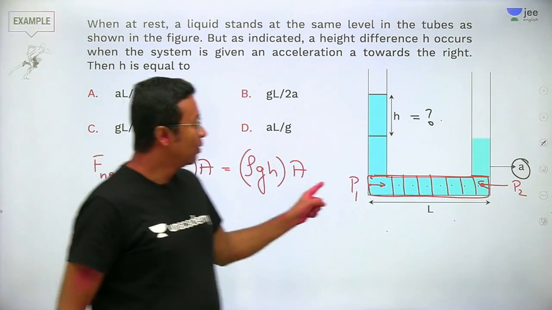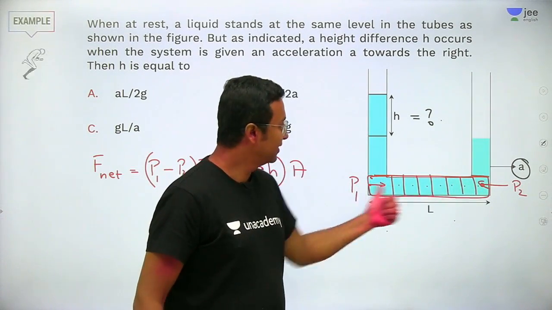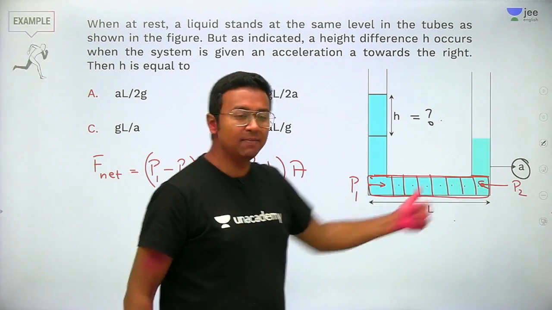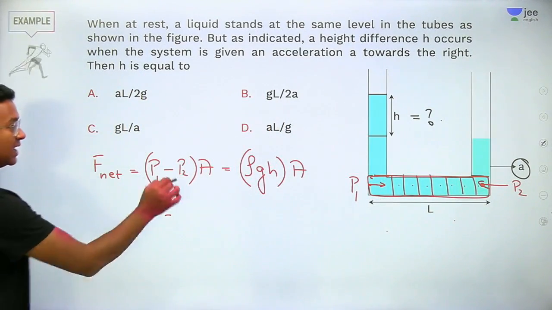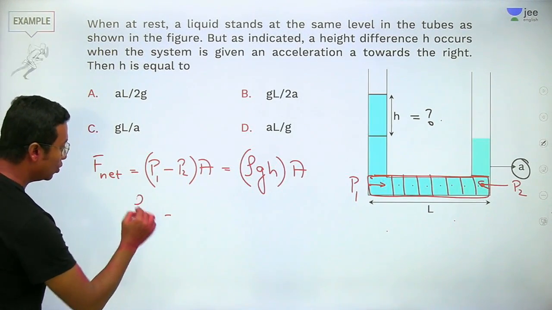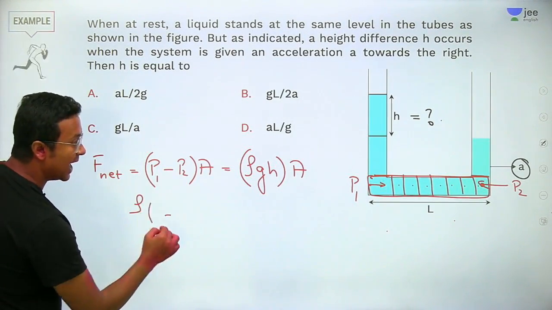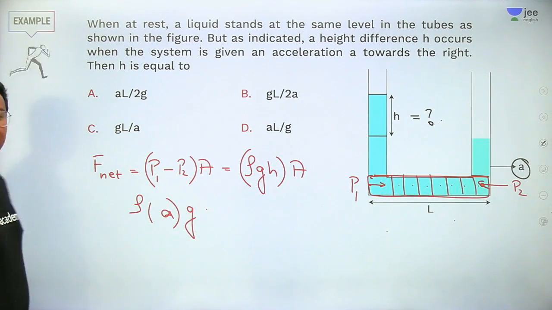Okay. Now, what will be the difference of pressure out here? From the horizontal limb, it will be equal to rho, acceleration will be A, into g. Fine enough.